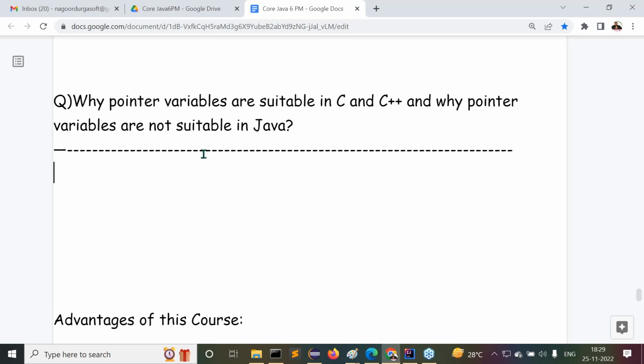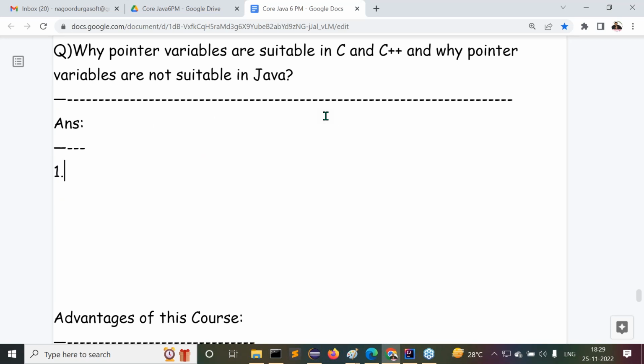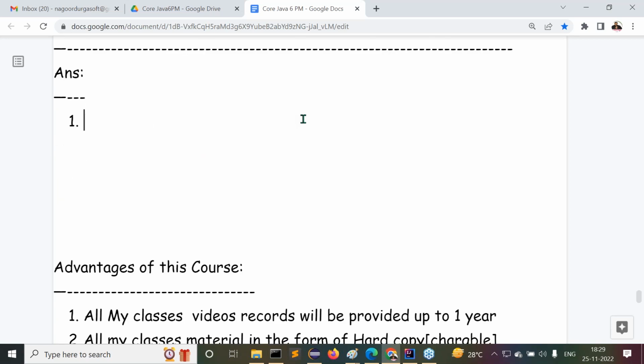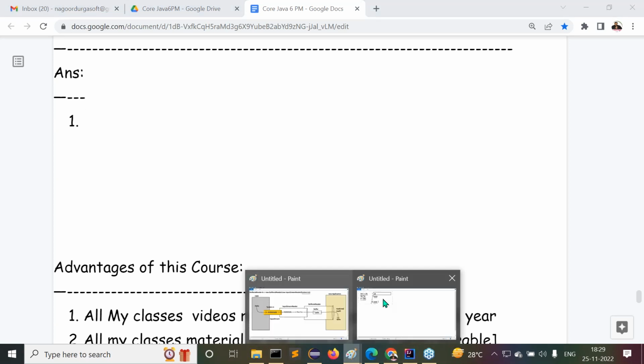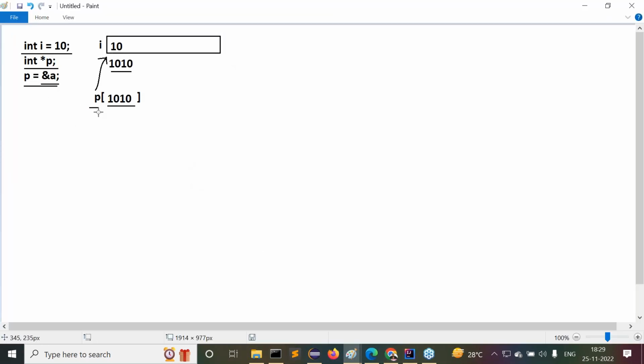All right, sir. For this question, I'm giving some answers to you. Now try to understand these answers clearly. Point number one. Listen carefully. In C and C++, we are able to declare pointers like this.